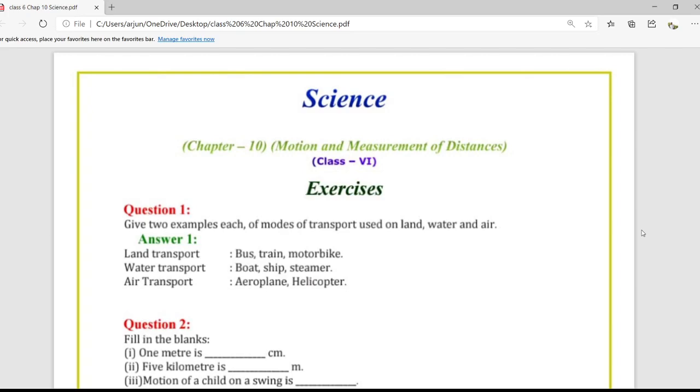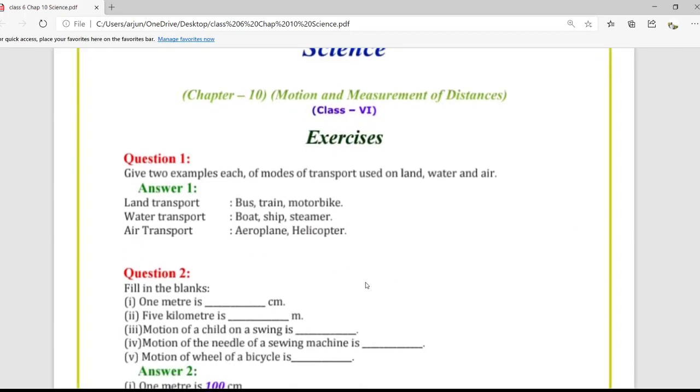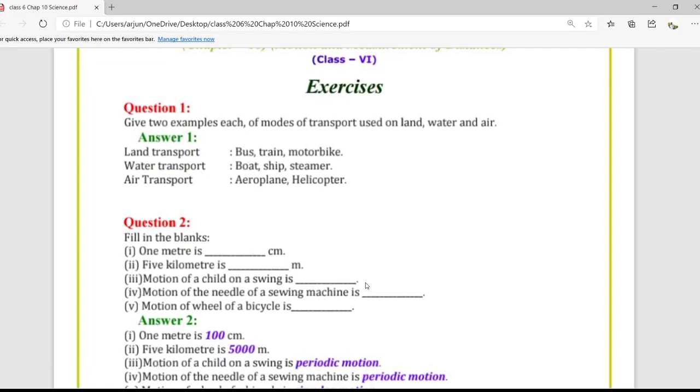So, in the previous lecture, we have completed chapter number 10, motion and measurement of distance. In this lecture, we are going to discuss the textual question answers of this chapter. So, starting with the chapter question number 1.